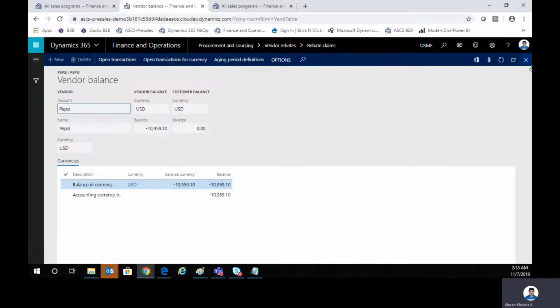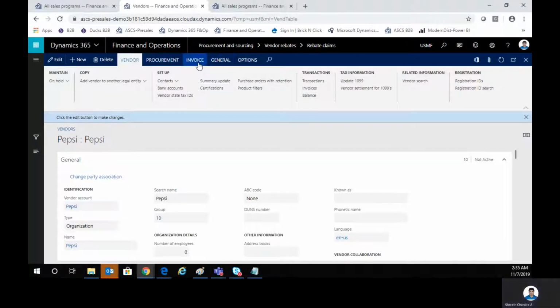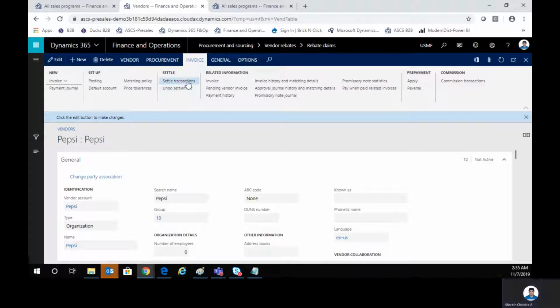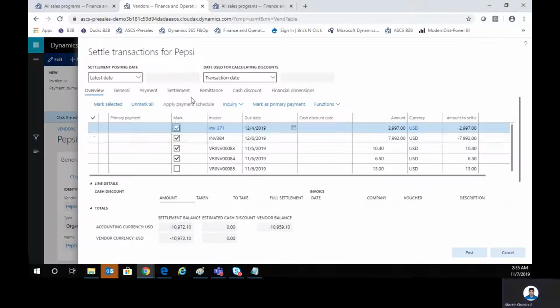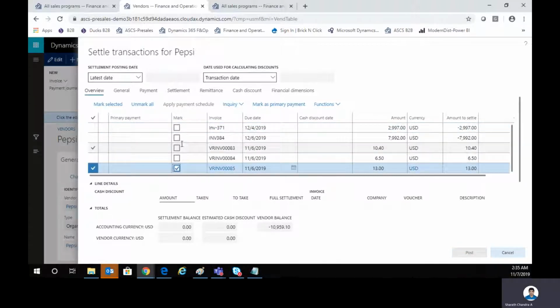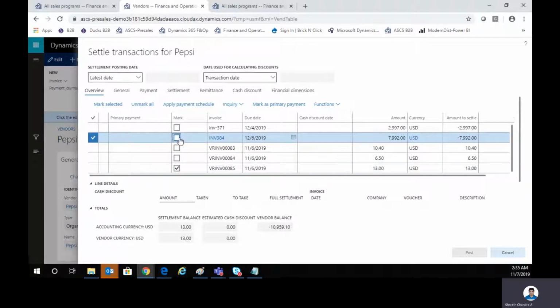You can go here, or you can go into your vendor master and click on your invoice button, settle transactions, and you see that all these transactions come up here. You can select any two transactions or all of them and knock them off against each other.